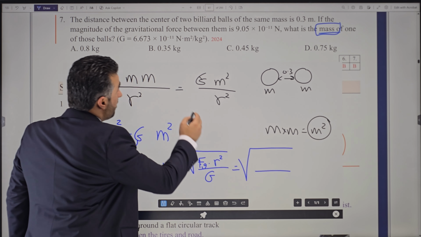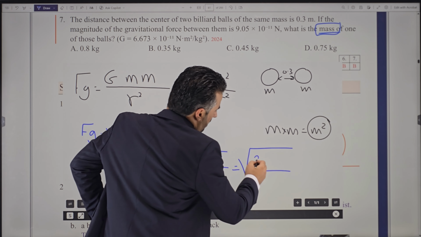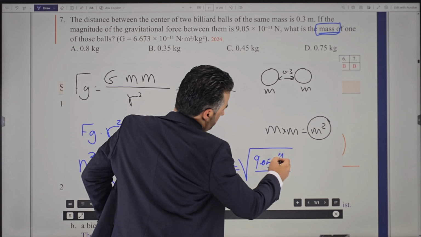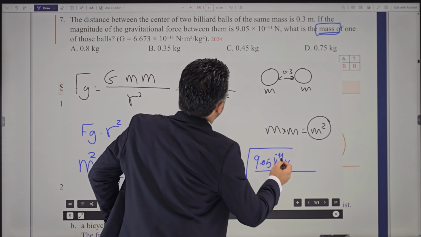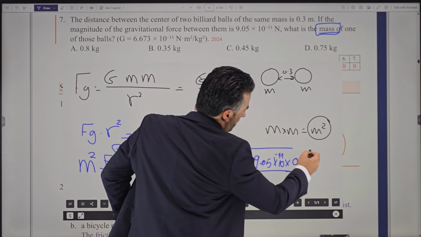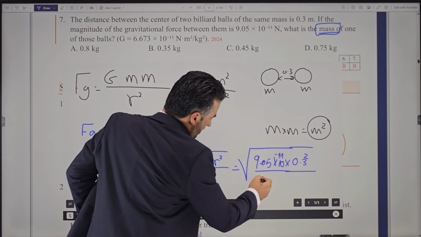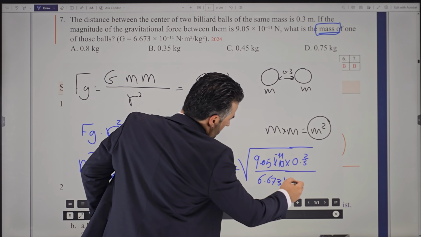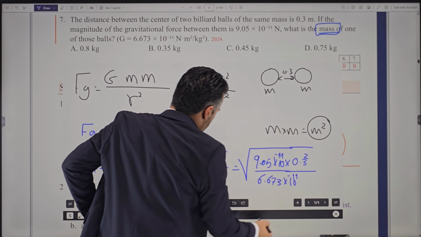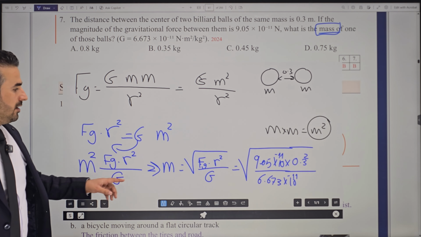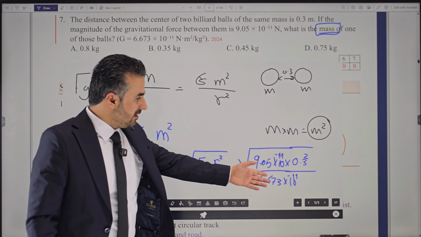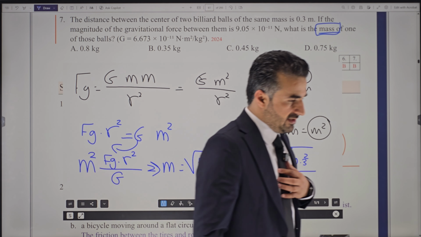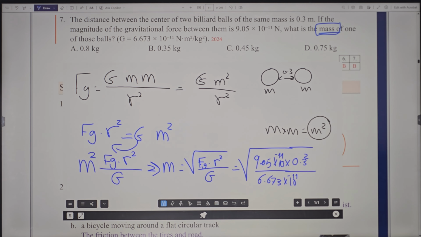Now all you have to do is plug in the numbers at this point. Once again, what is the gravitational force between the two? 9.05 times 10 to the power negative 11, multiplied by the distance between the two squared, that is 0.3 squared, and then divided by G, which is 6.673 times 10 to the power negative 11. You do the math, and you will find the mass of one of the masses only. Let me get a calculator to see which answer it is.